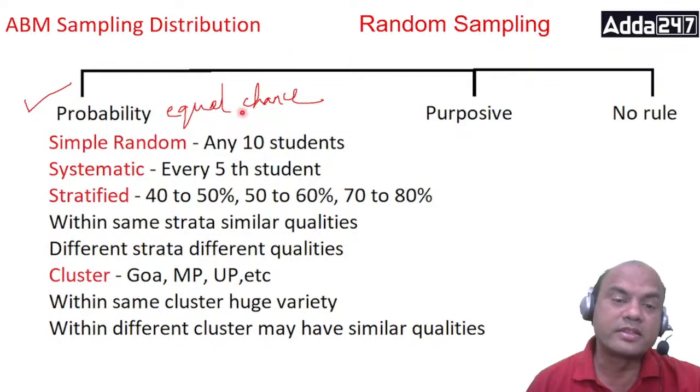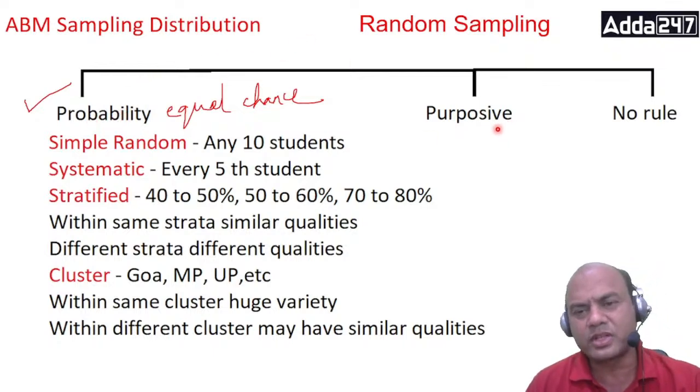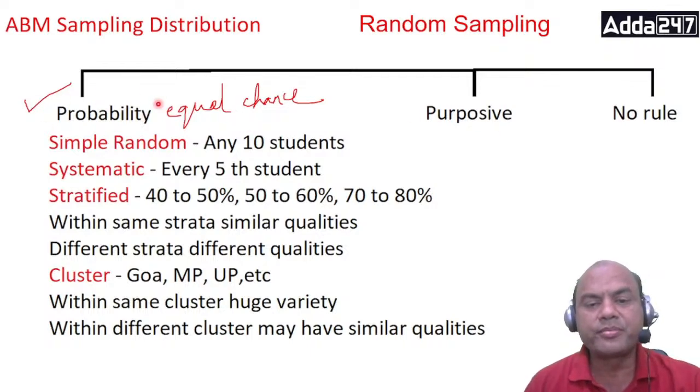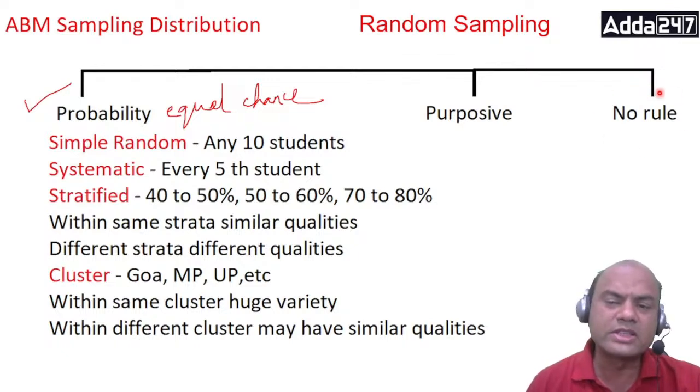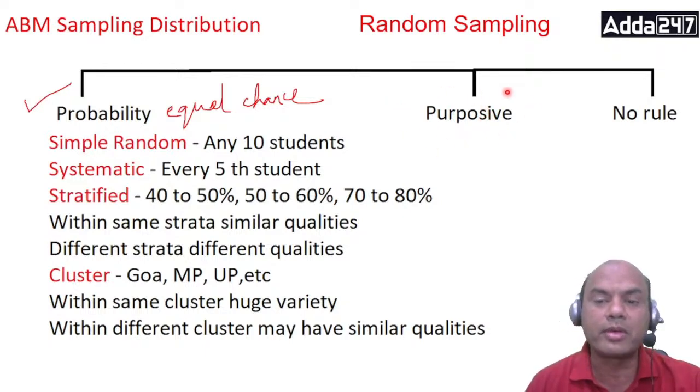Now look at this. Sampling is generally of three types, or two also we call it: probability, purposive, and third is no rule sampling. Now no rule is generally not asked in the exam. Probability and purposive are asked many times. Purposive is also called non-probability. It is also called judgmental.